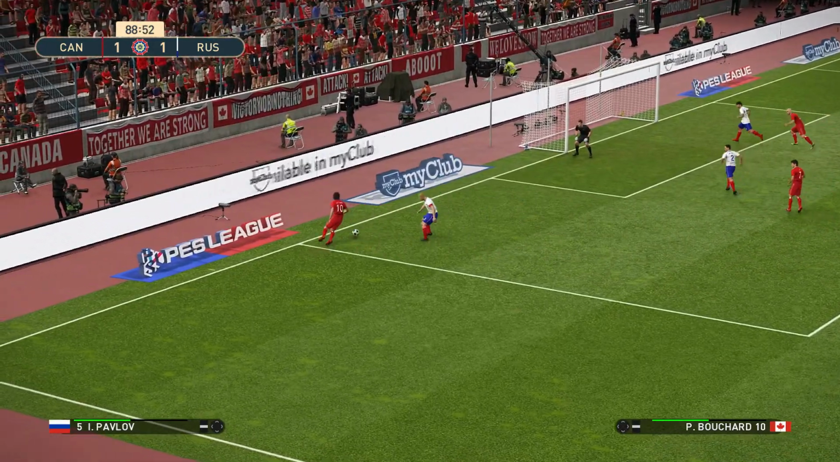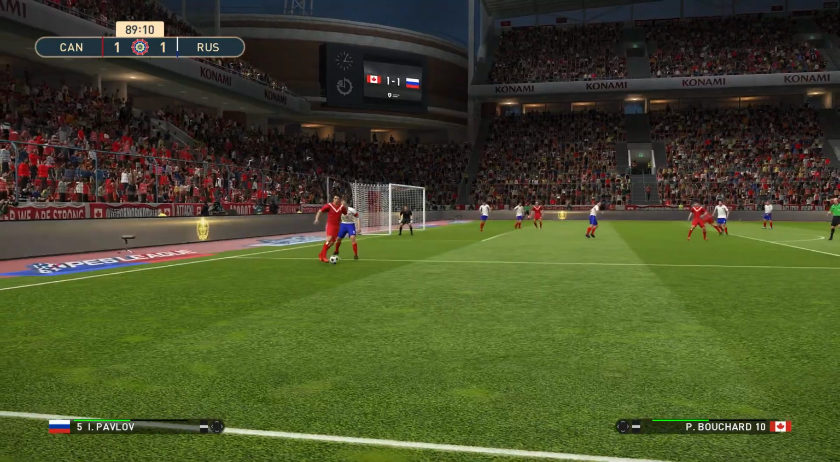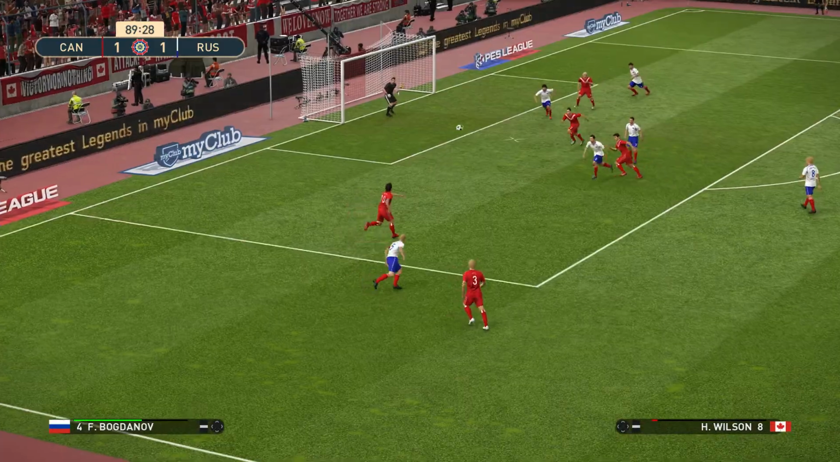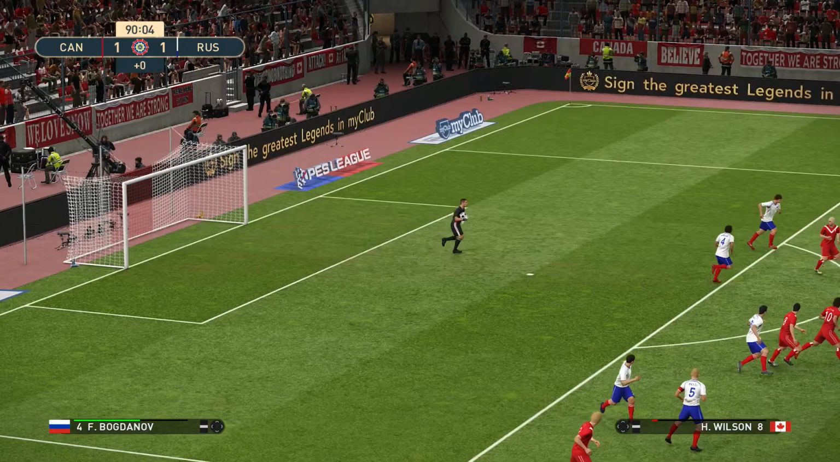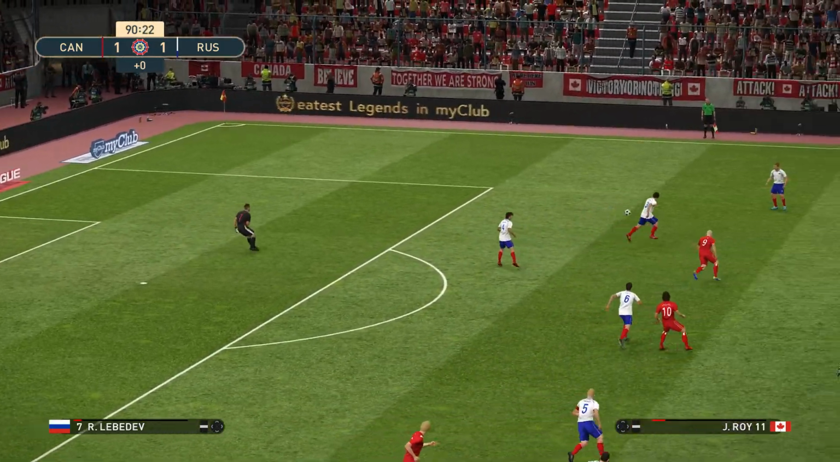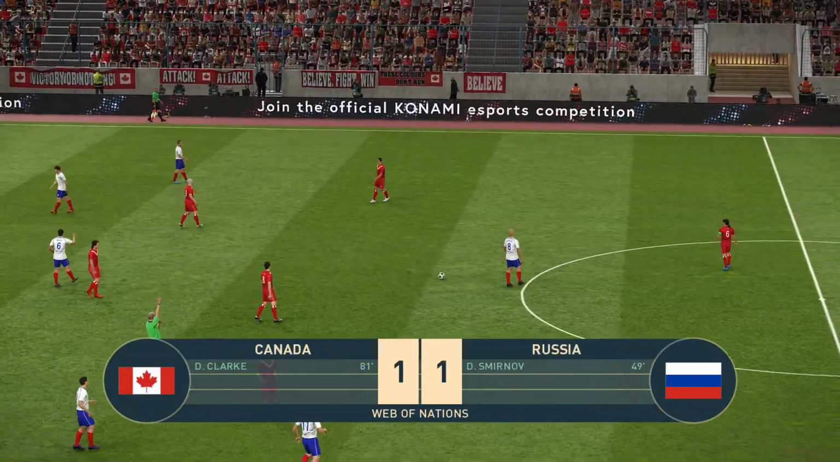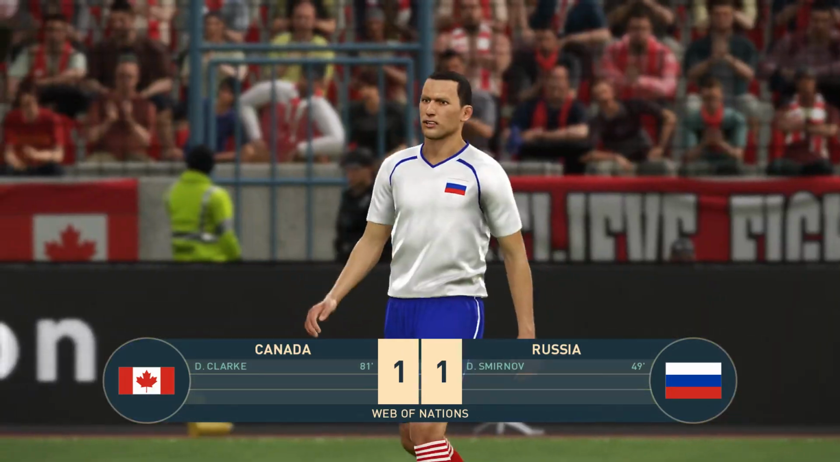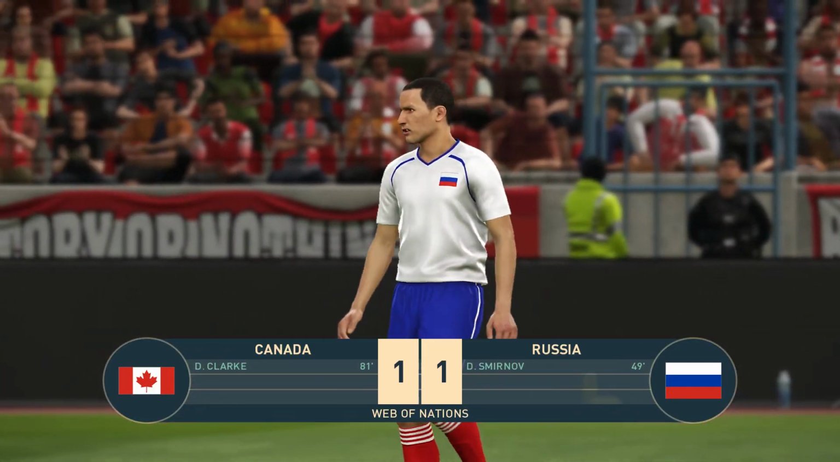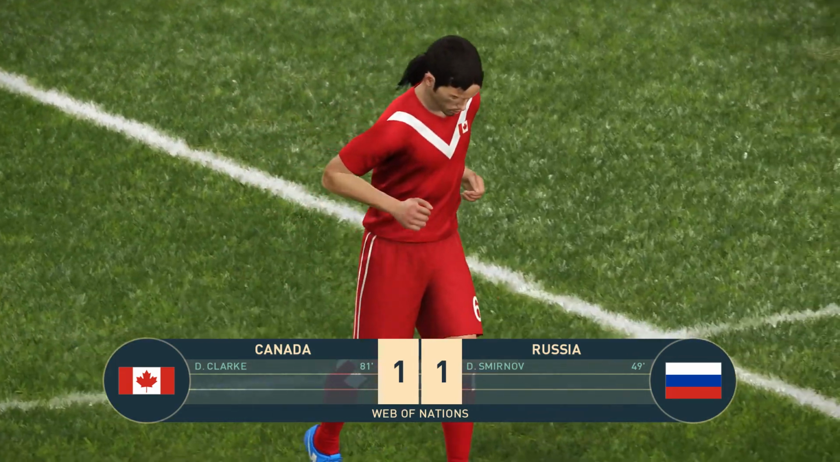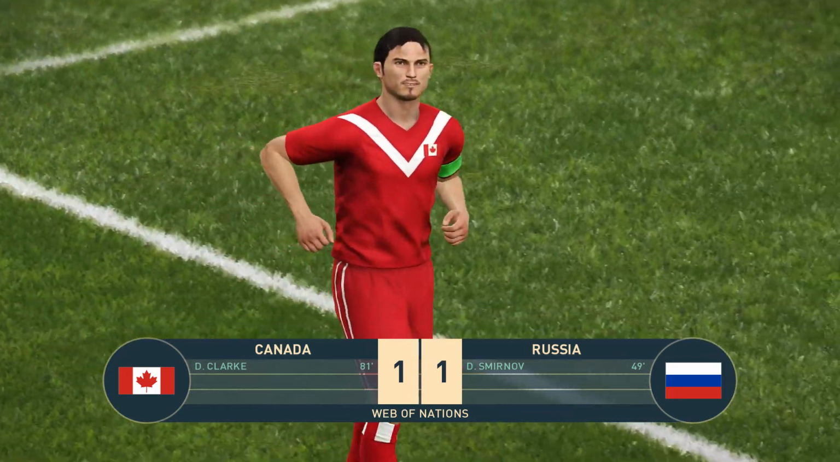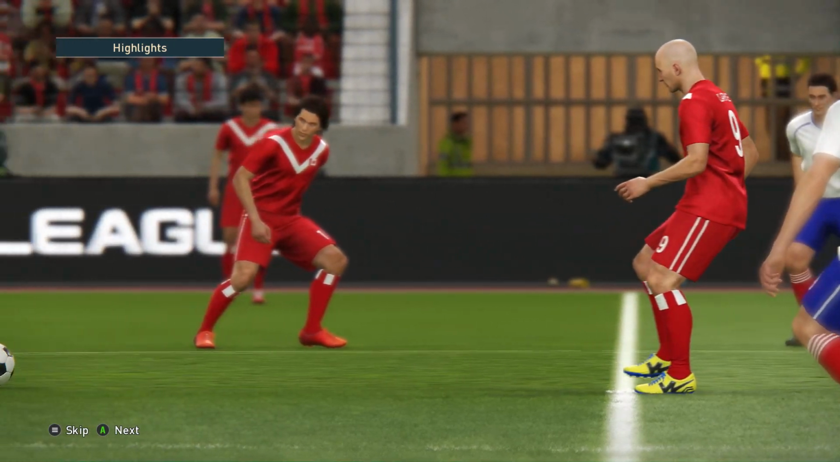And Bouchard will get onto this. Cross comes in. The header! Straight at Ivanov. We're into additional time. Ivanov throws it out. And there is the full-time whistle. It's finished. Canada 1. Russia 1. And a goal by Smirnov in the beginning of the second half. And that goal was cancelled out by Clark in the 81st minute. It's ended all square here tonight.